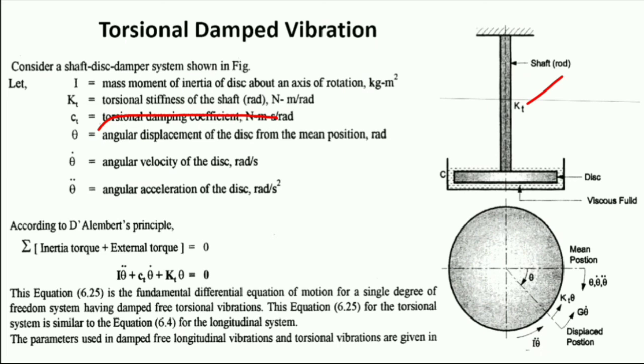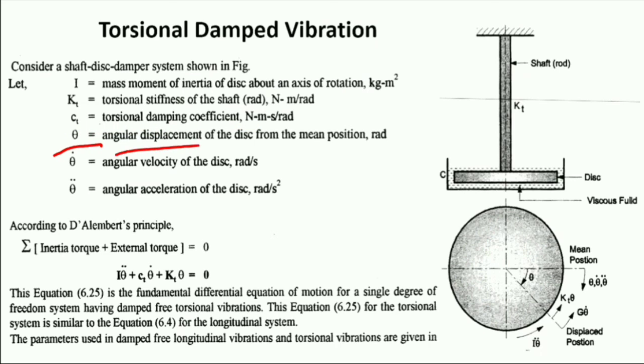Now see, what is kt? It is the torsional stiffness of the shaft. Due to the stiffness of the shaft, torque is stored in the shaft when the disc is twisted or untwisted. I is the mass moment of inertia of the disc about the axis of rotation. ct is the torsional damping coefficient.